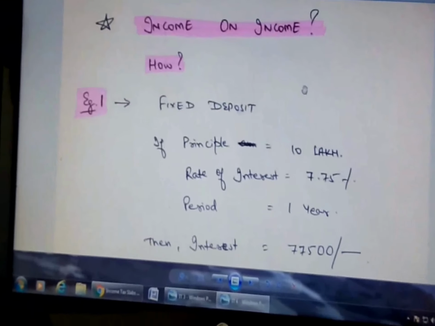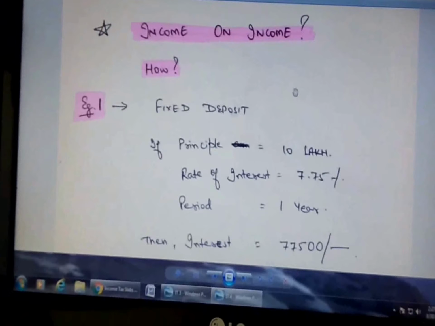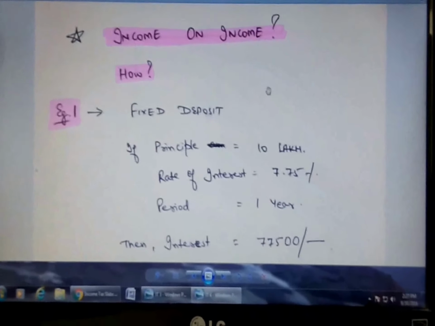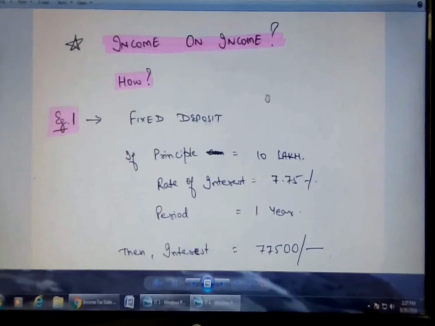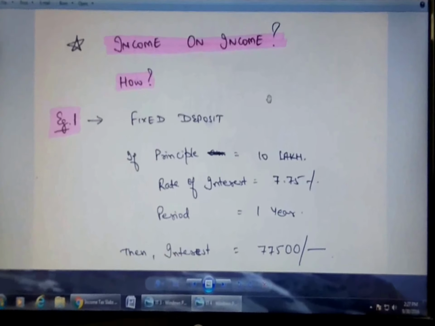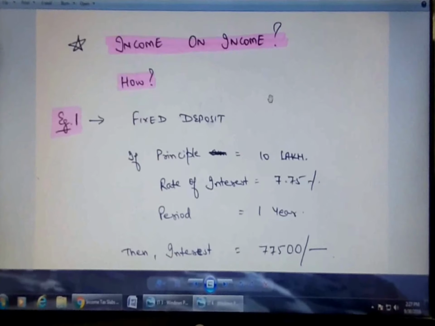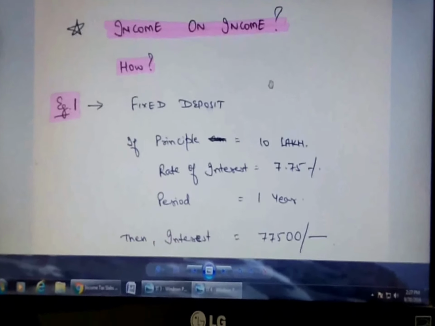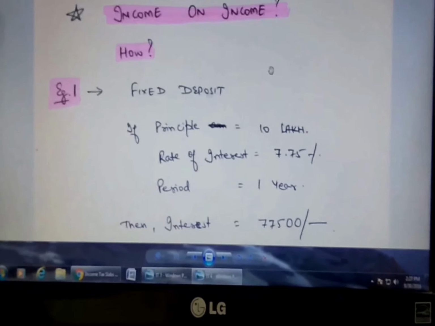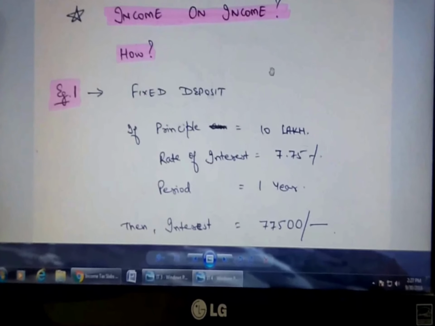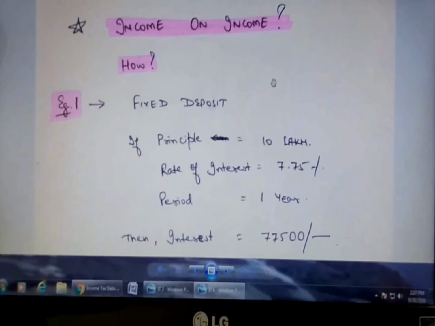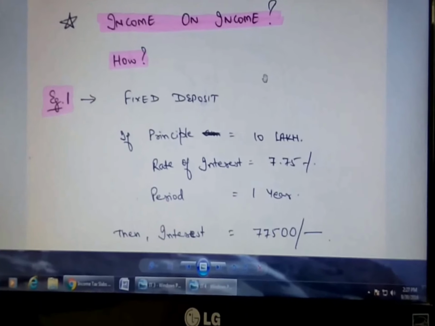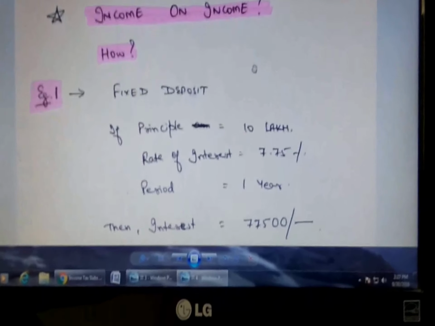Now we need to consider how we can earn income on our income, further income on income. This is a different concept we have to understand related to income tax, because income tax is not related only to your income, it is also related to your income on income. So here we'll take the first example of a fixed deposit. Suppose whatever income you are having annually, suppose you make one fixed deposit in any of the banks or any private sector company for 10 lakh rupees, and you are getting the rate of interest for 1 year, which is 7.75%.